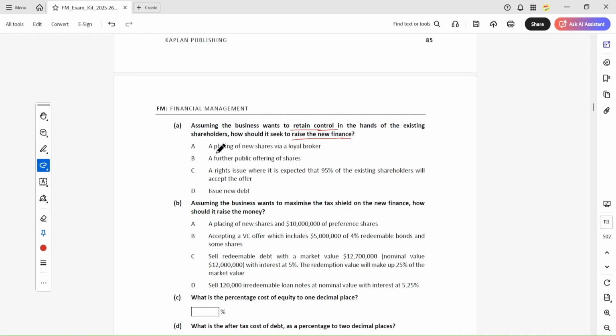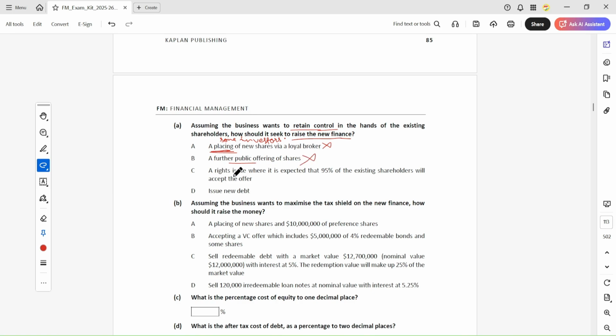The first option is placing, which means the shares are issued to some investors. So definitely the existing shareholders will lose the control. For the public, when you issue shares to the whole world, then definitely you will lose the control.